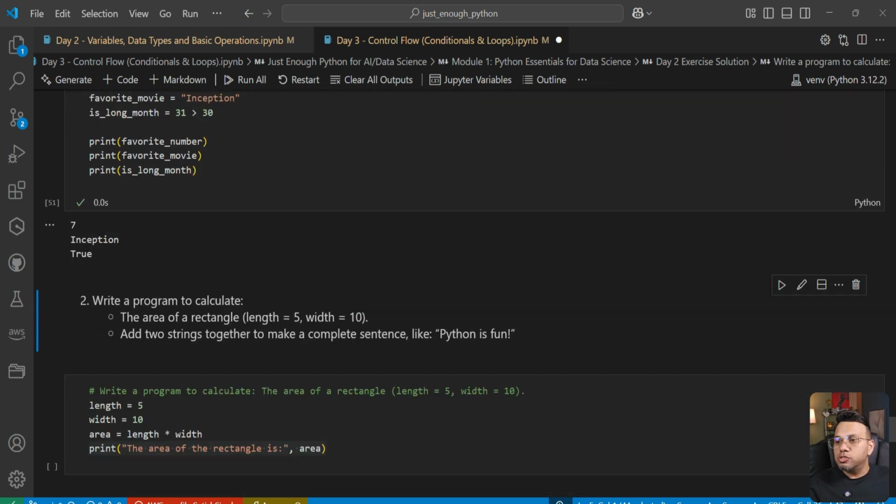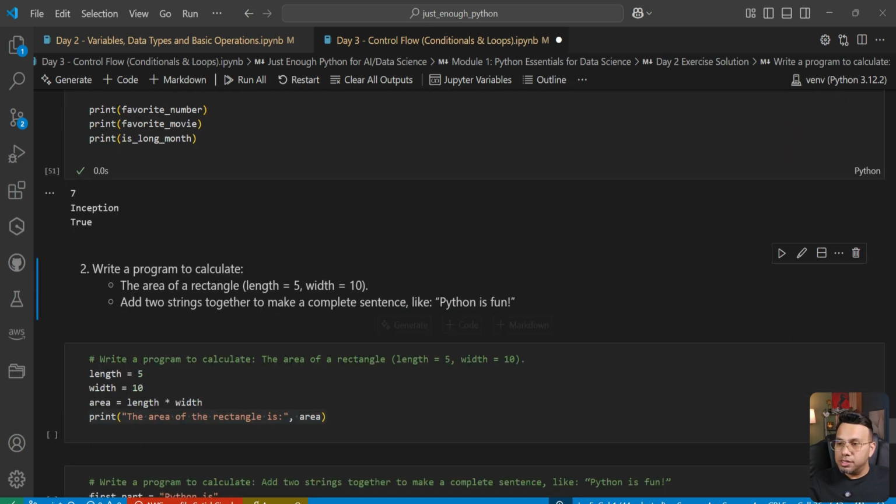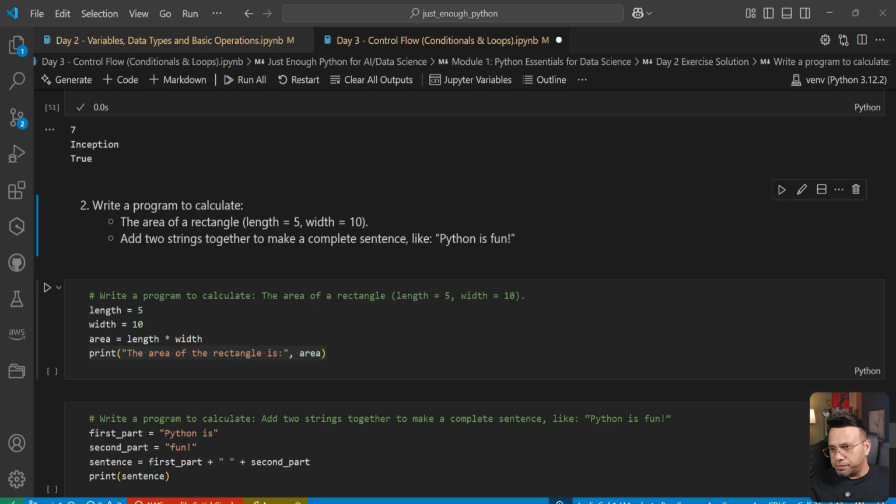The next question was to write a program to calculate the area of a rectangle with length equal to 5 and width equal to 10. Don't ask me whether it's centimeter or inch, it does not matter. And then add two strings together to make a complete sentence like Python is fun.